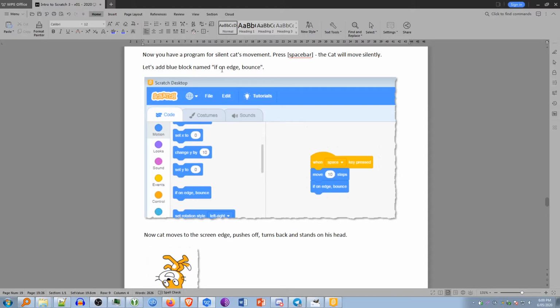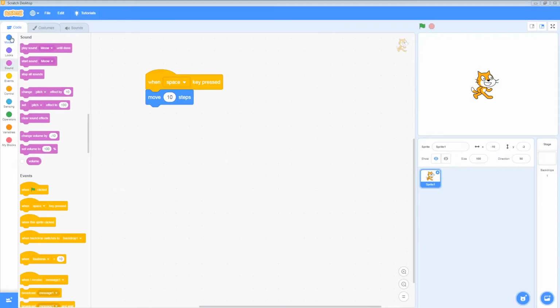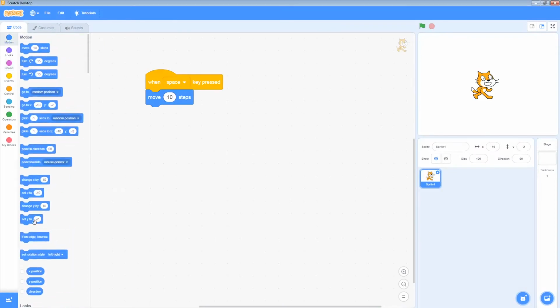Let's add a blue block named If On Edge Bounce. So under Motion, have a look down near the bottom here, If On Edge Bounce. This is a really handy one that allows us to not have to do complicated programming to achieve the effect. If I now click the spacebar key, when the cat reaches the end of the stage here, we'll see what happens. He bounces and turns around. If I hold down space, you'll see he'll actually move quite quickly and bounce backwards and forwards.